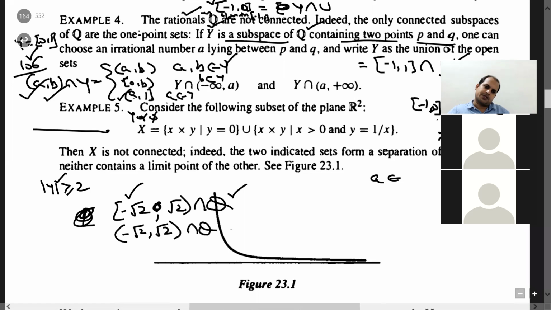This one is a proper subset of Q, is it not? This one is a proper subset of Q. What about this? I mean, is this open as well as closed?